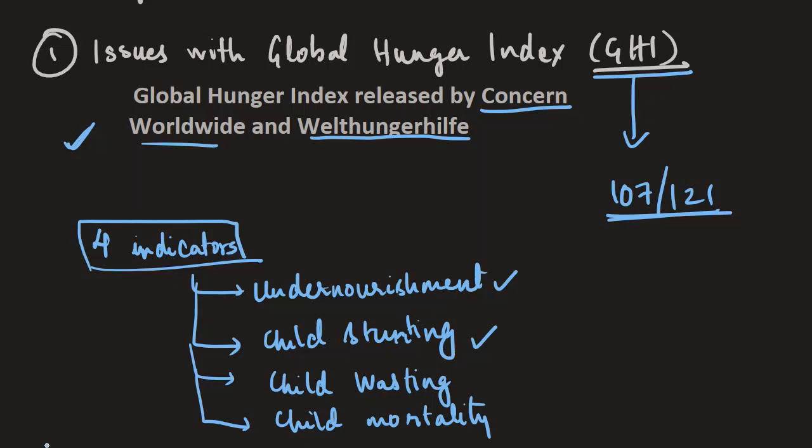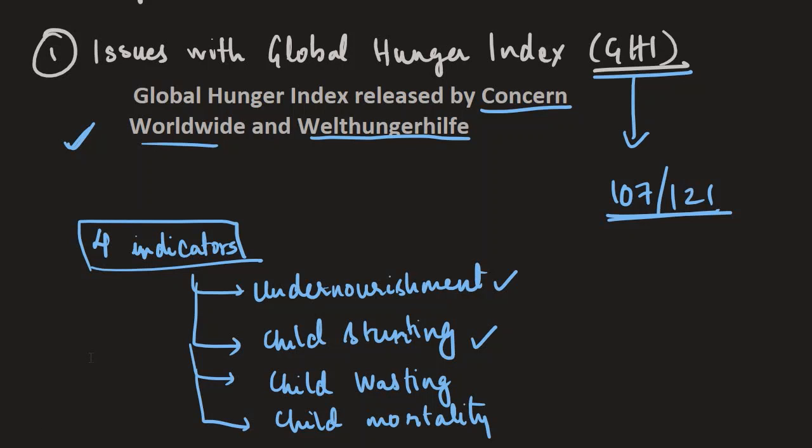So child stunting means that for that particular age, the child's height is lower than what it should be. Child wasting means for a particular height, the child's weight is less than what it is supposed to be. And child mortality is death of a child under the age of 5. So these are the 4 indicators that it is based on.